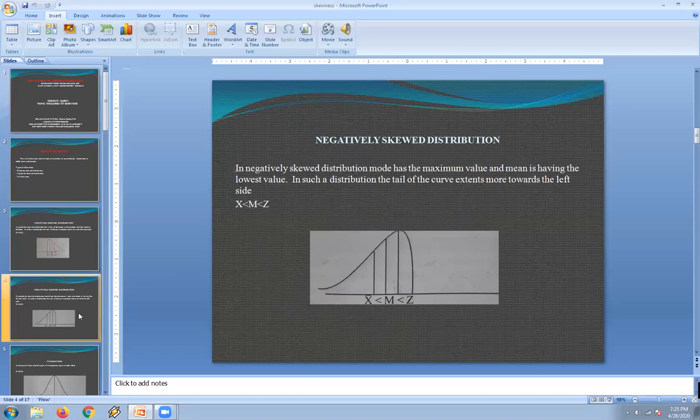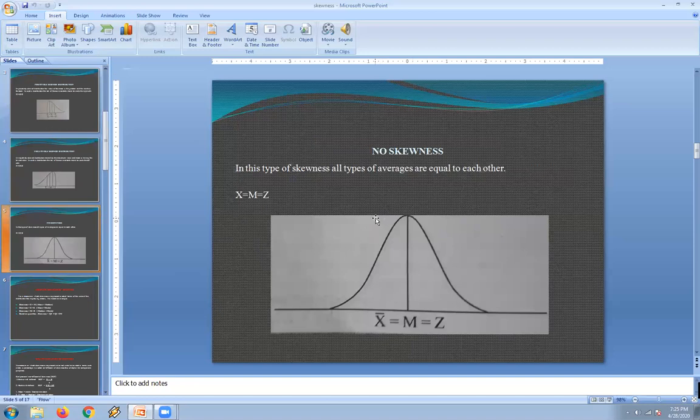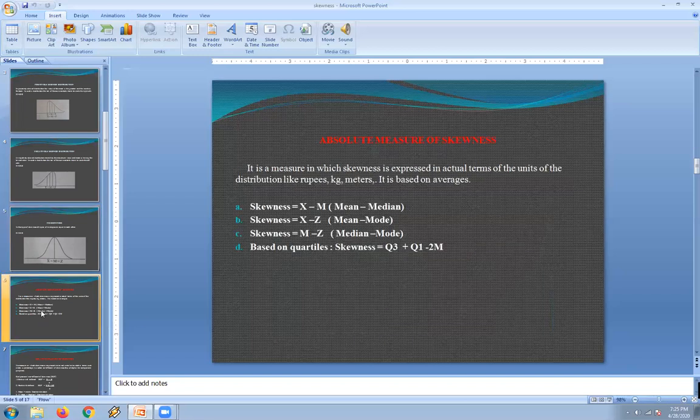The next type of distribution is called no skewness, where all the averages are equal to each other: mean is equal to median, and median is also equal to mode. In the entire distribution all the average values are the same, and both the tails have the same measurements. Such a distribution is called no skewness.